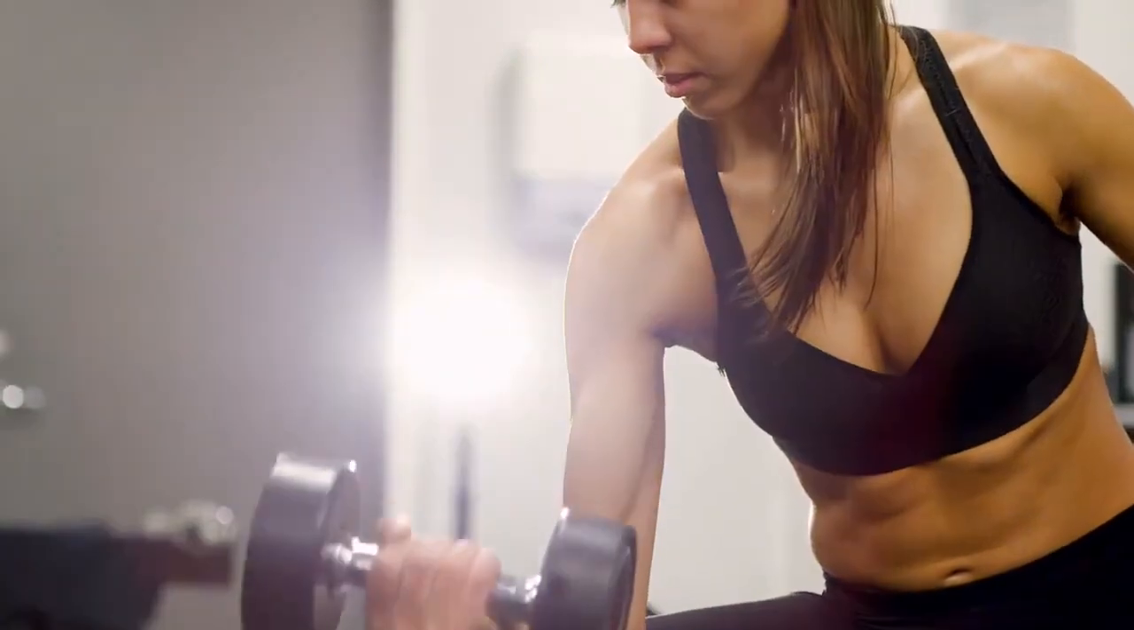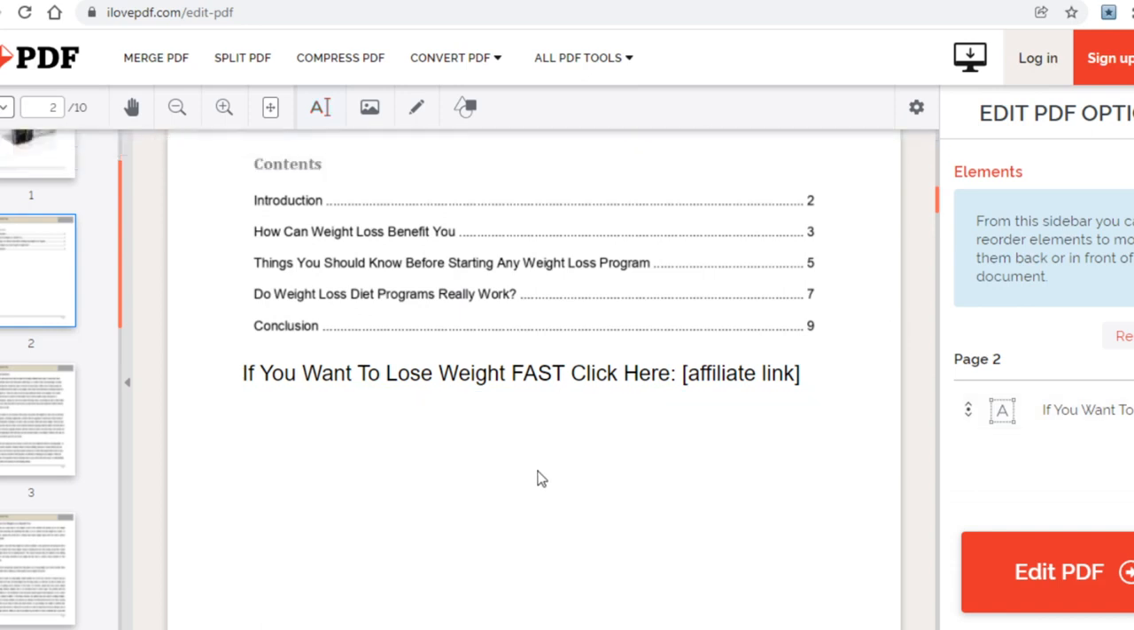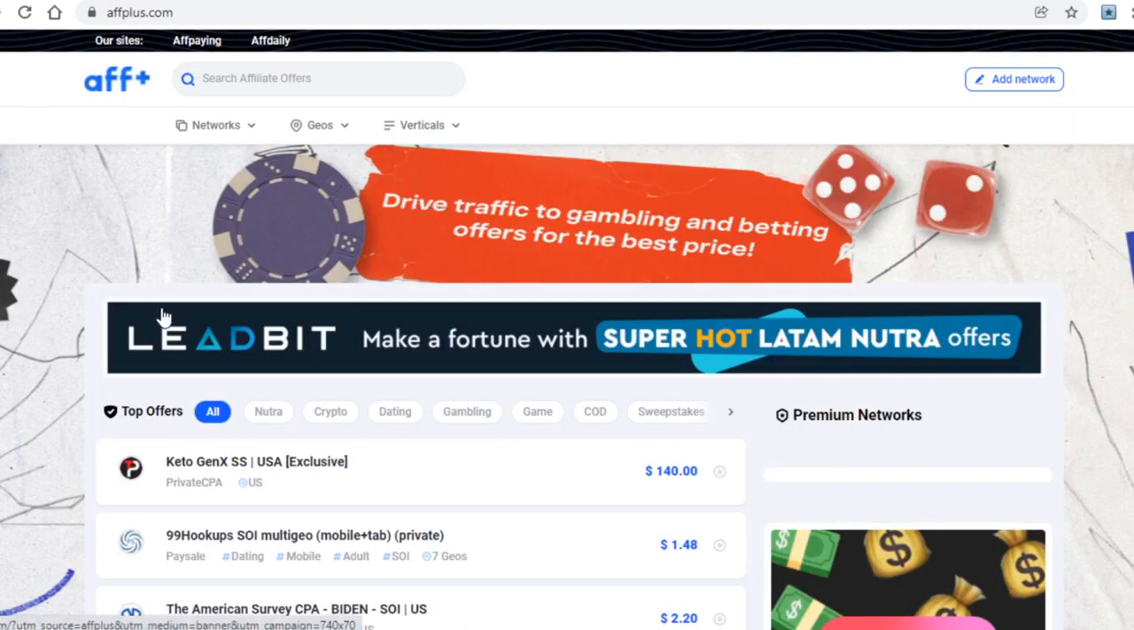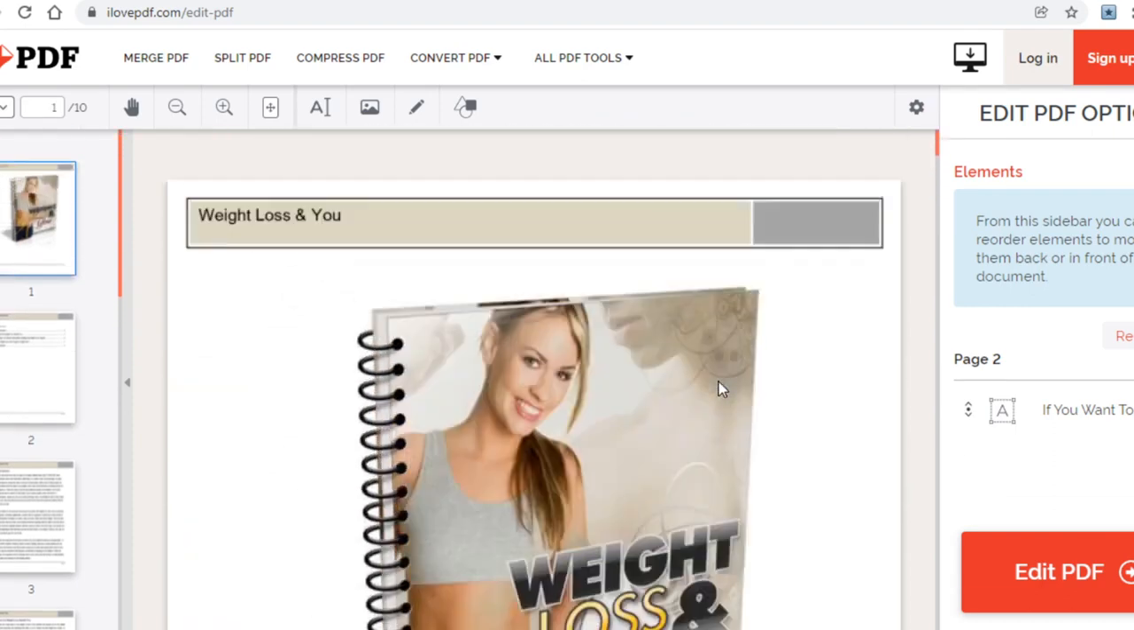There's an extremely high chance that they will want to check out what I'm promoting, since, after all, they do want to lose weight. Now, obviously, what you will write promoting your offer of choice will depend on the offer. If it's something about affiliate marketing, you will write something like, grab your affiliate marketing guide here, or something like that. Then leave your affiliate link right next to that. With that done, you just have to save this ebook to your PC.